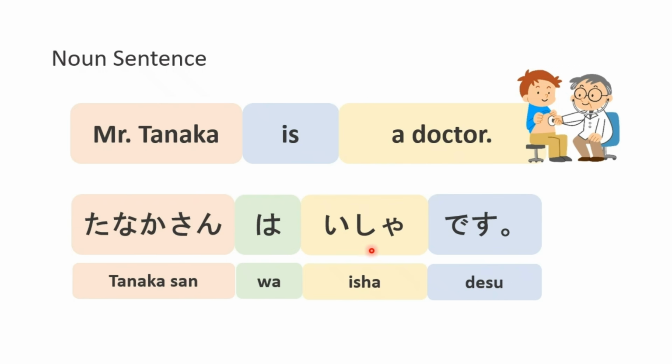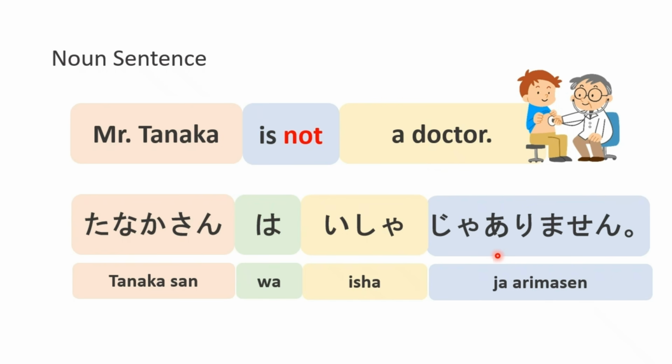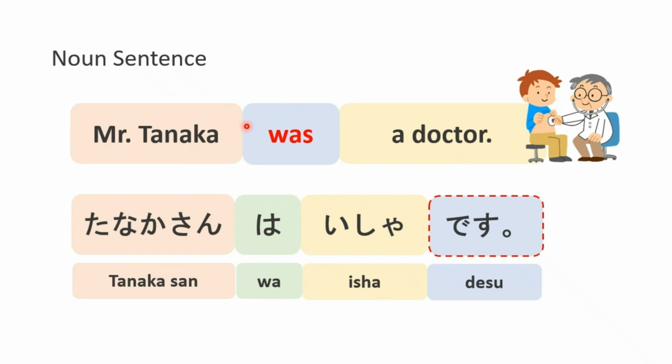田中さんは医者です。To make a negative sentence, change です to じゃありません。田中さんは医者じゃありません。Mr. Tanaka is not a doctor. To make it past tense, change です to でした。田中さんは医者でした。Mr. Tanaka was a doctor. It's easy, right? We'll study these details in another video. For now, let's look at the big picture.